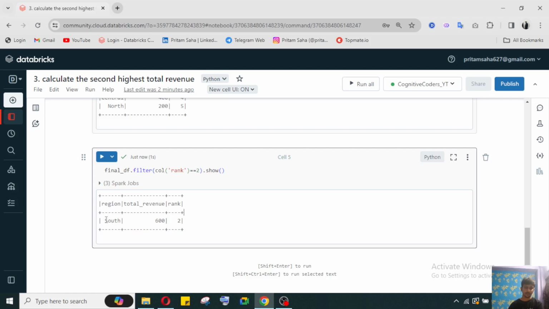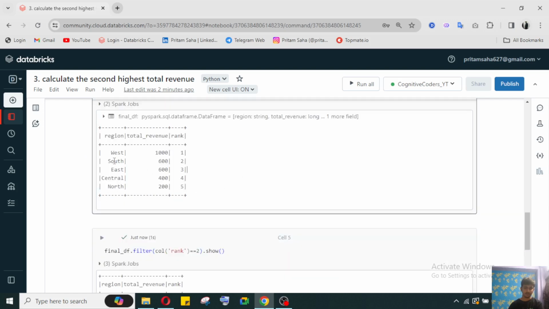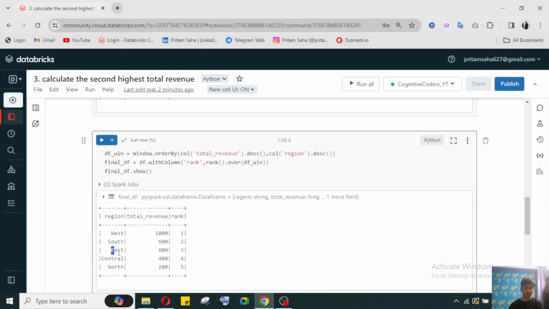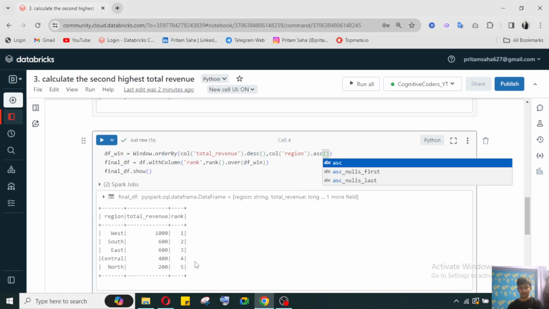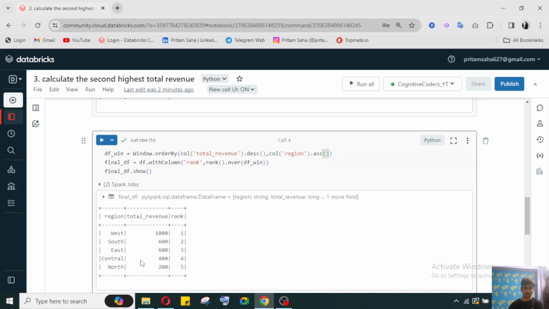The south region is the second highest region. So we have south and east, but based on the naming convention, if I need to get, then region would be ASC, because in ascending order we need the region.